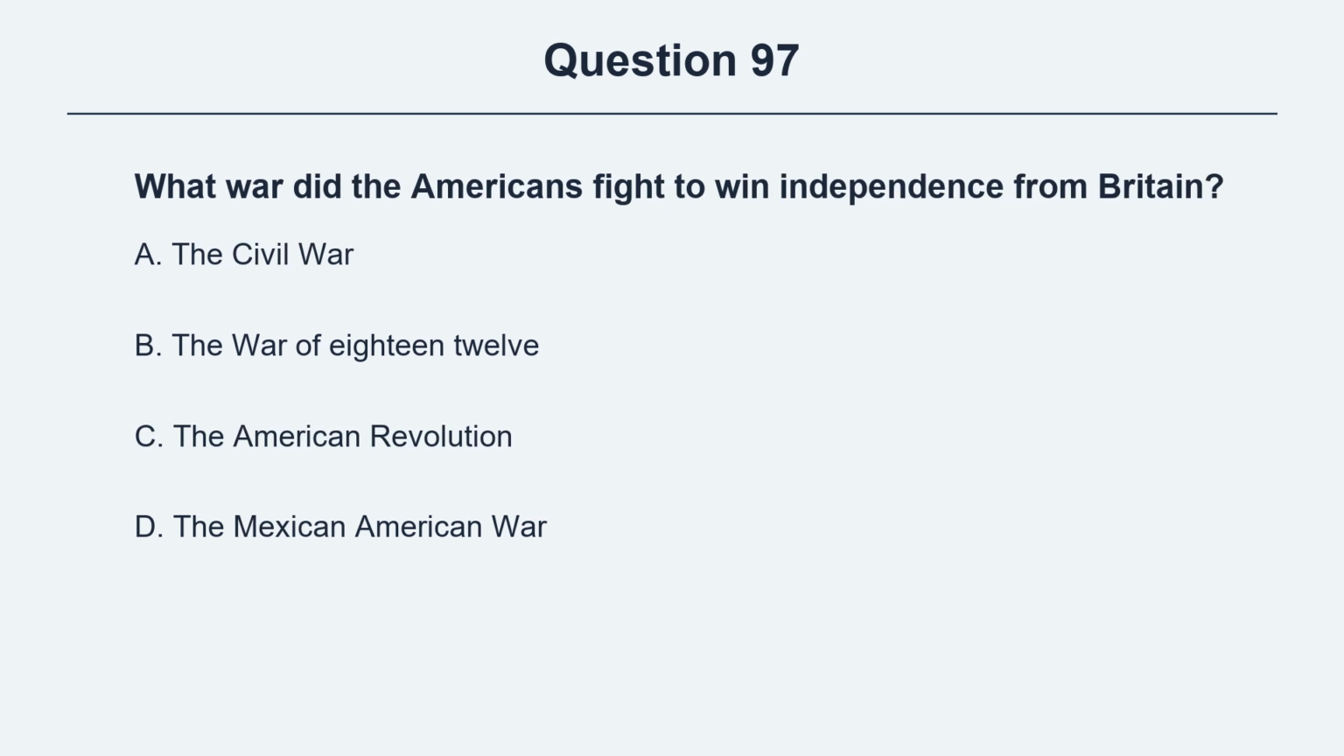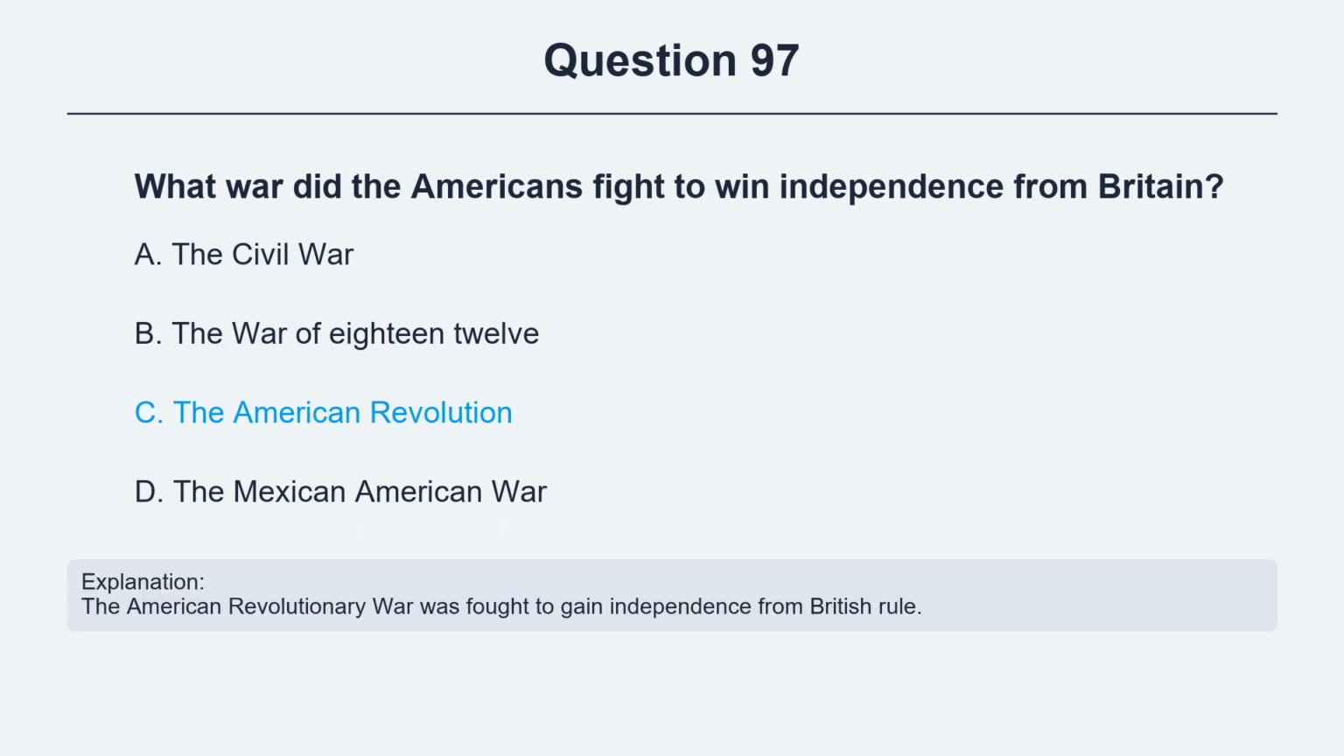Question 97. What war did the Americans fight to win independence from Britain? Option A, the Civil War. Option B, the War of 1812. Option C, the American Revolution. Option D, the Mexican-American War. The correct answer is option C, the American Revolution. Explanation. The American Revolutionary War was fought to gain independence from British rule.